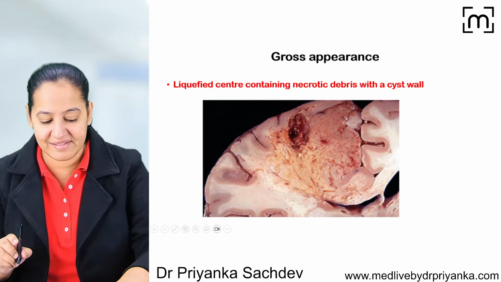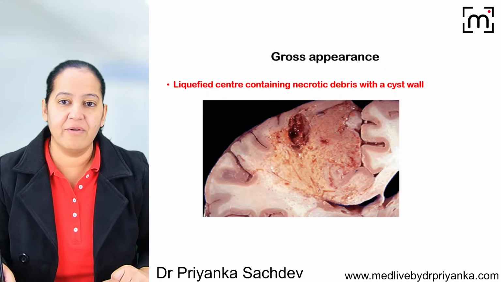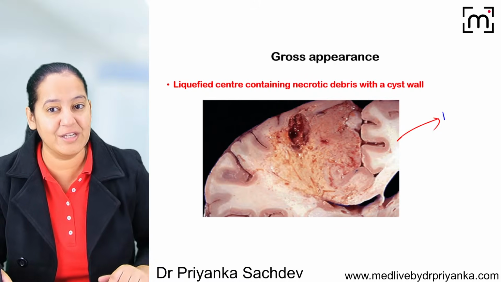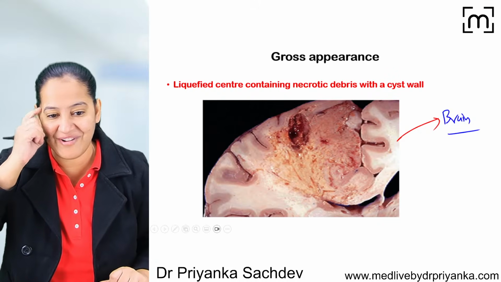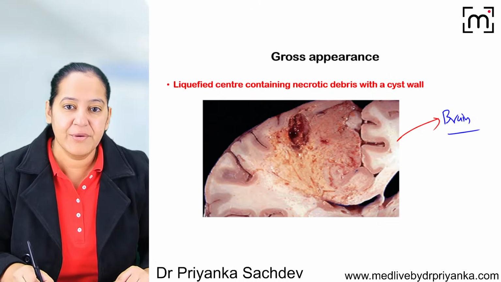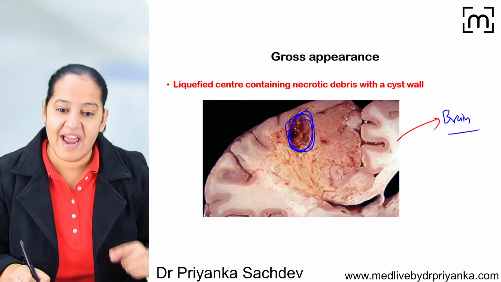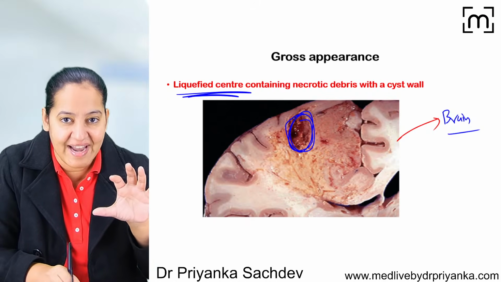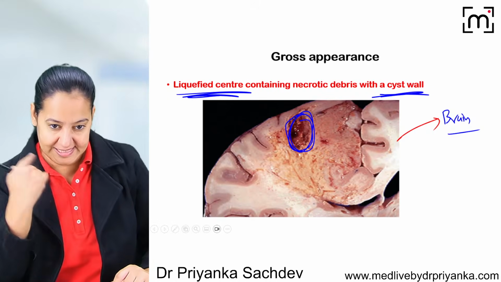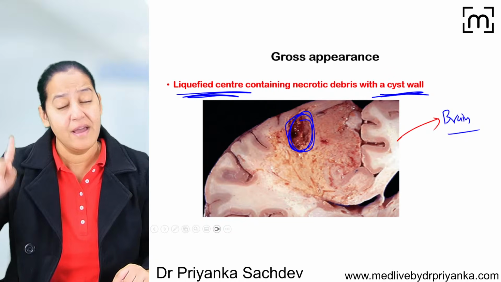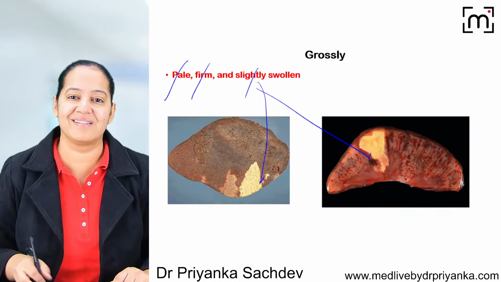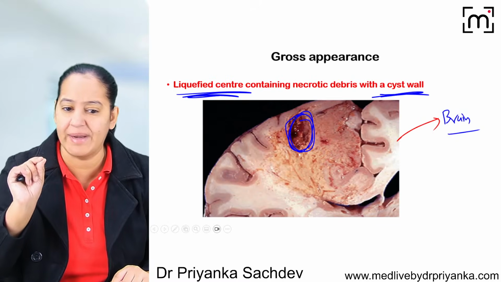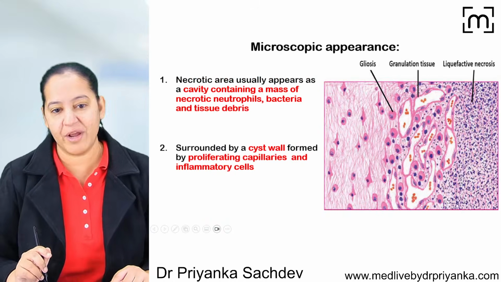Okay, now what is the gross here? In liquefactive necrosis, what is this organ? You can identify it's brain. Intentionally, I have shown you brain so that you can learn that liquefactive necrosis occurs in brain, in ischemia of brain. You can see in the brain there is a cavity, and the cavity contains liquefied material, a gel-like material. So there is a liquefied center present in a cyst wall. It's a cyst, it's a cavity. This is the gross. There, the gross is pale, swollen. And see the gross here: it's liquefied, it's not pale. It's liquid, gel-like.